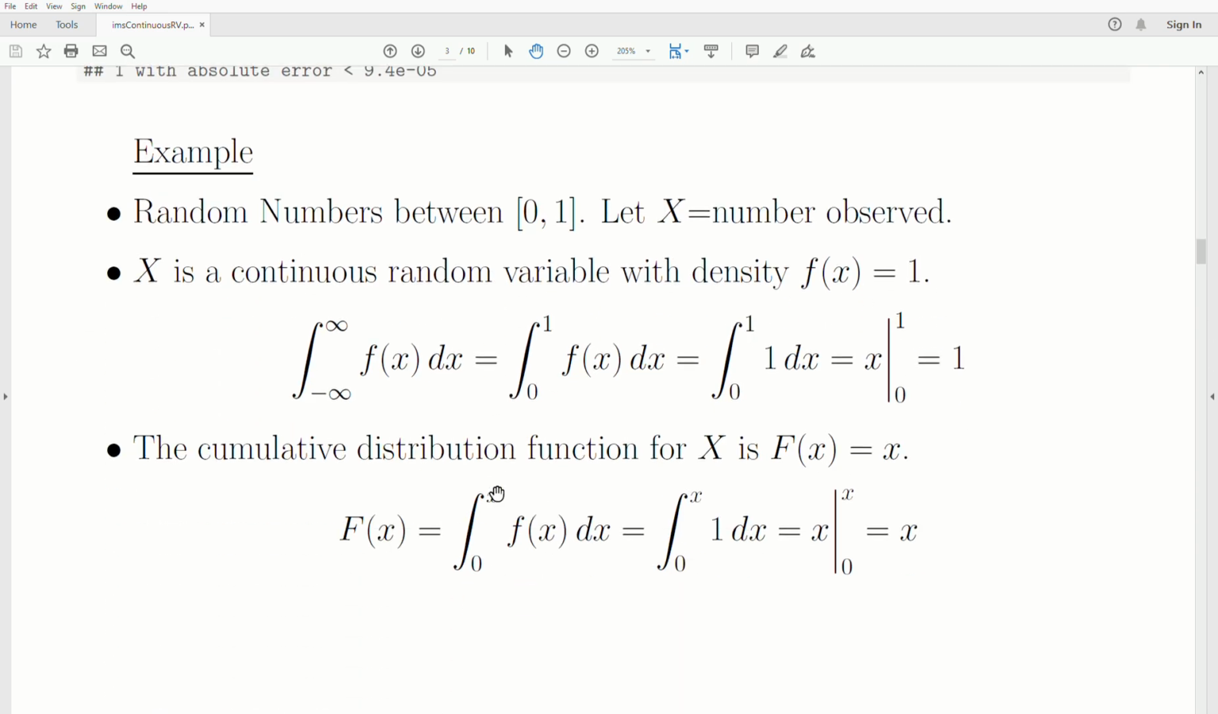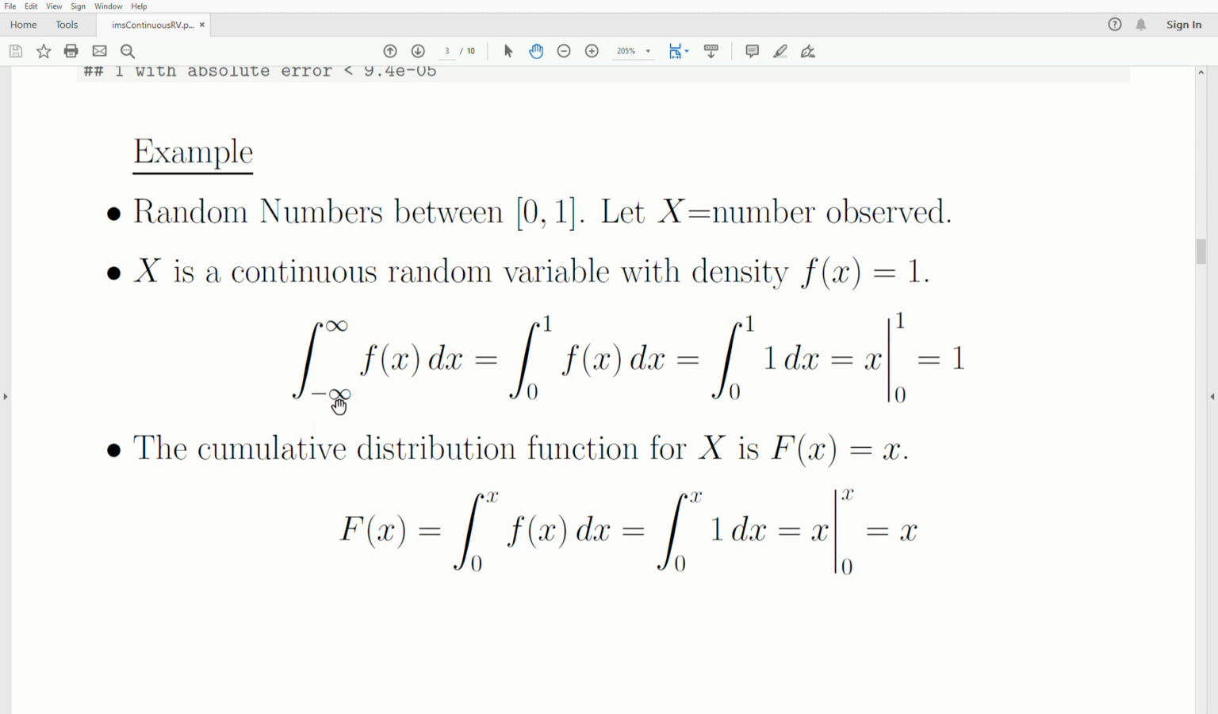Here's an example. Random numbers between 0 and 1. Let X equal the number observed, the random number observed. Now, X is a continuous random variable with density f of x equal to 1. And here's how we show that.